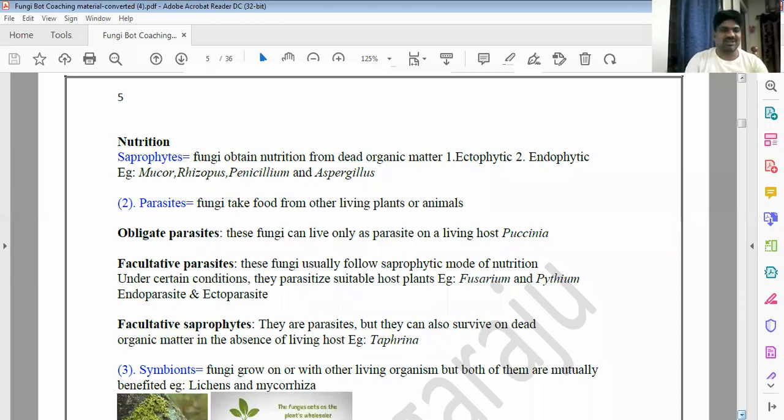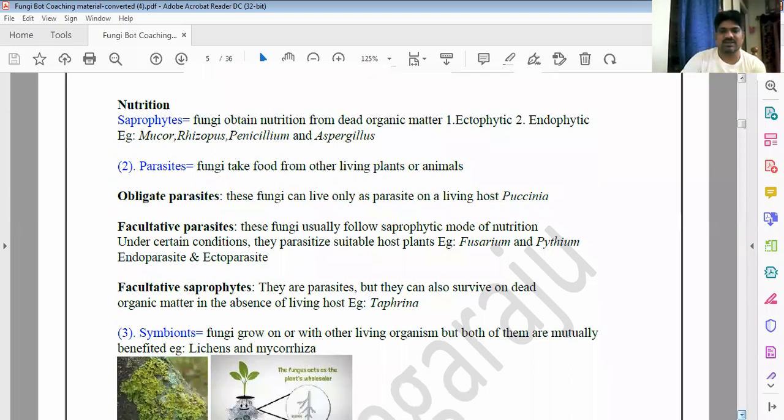You know, even for 1 minute we can't bear where there is dead organic matter. But all the dead organic matter within 1 week or 1 month, what happened? Totally it will be absorbed by the soil because of the degradation of the proteins into minerals. Proteins into minerals, only that is possible by decomposers, that is saprophytes.